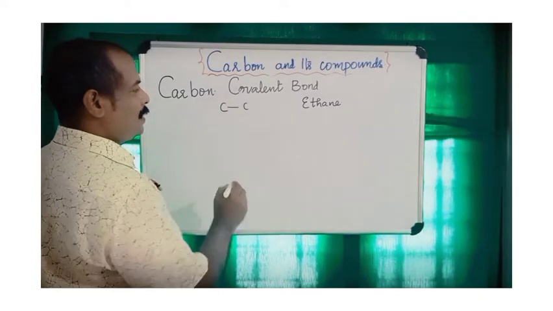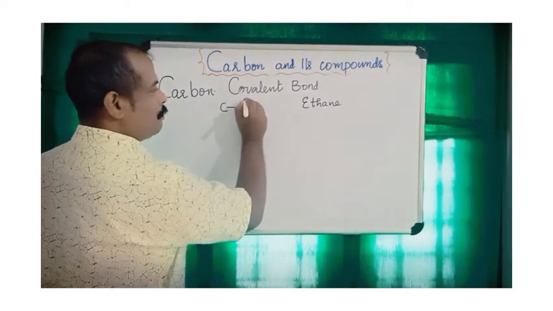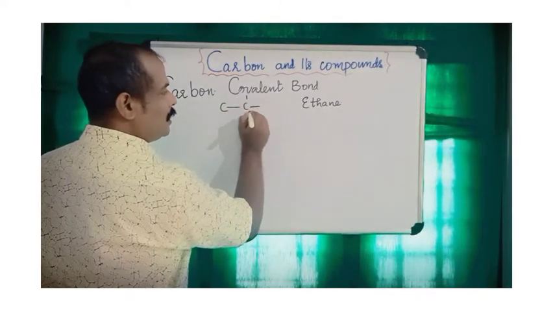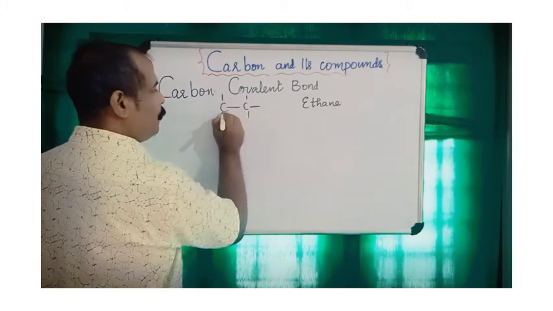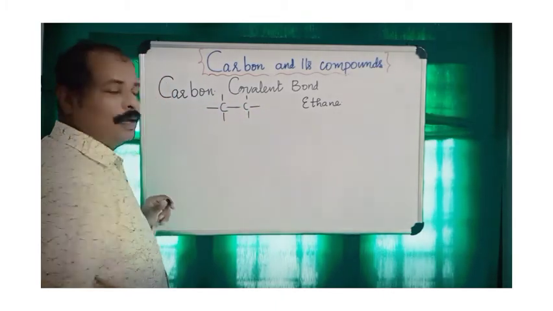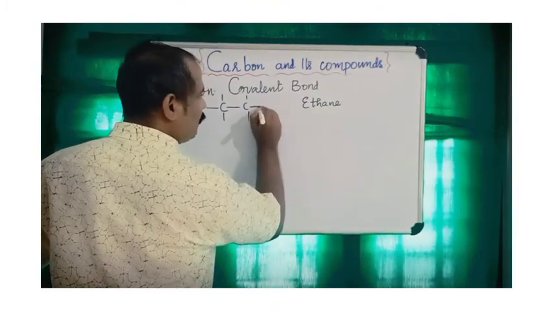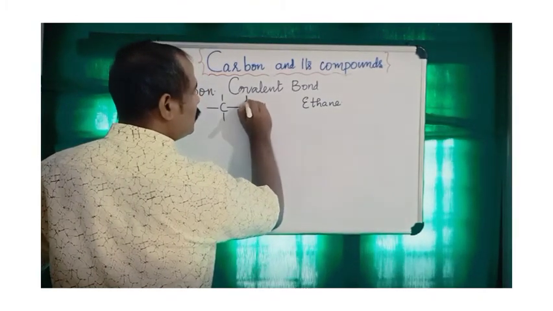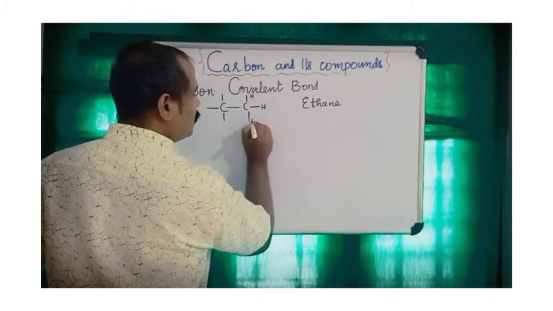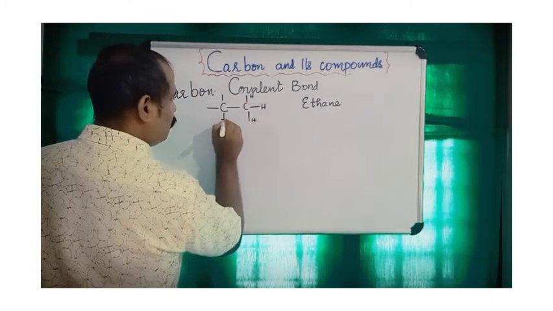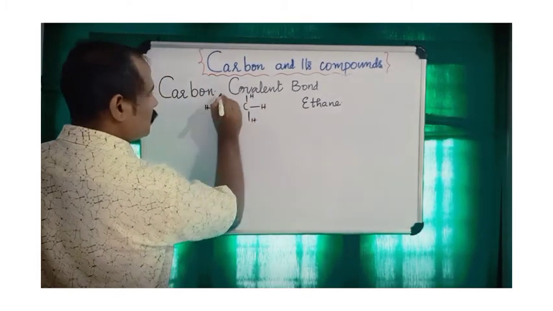In ethane, 2 carbon atoms are present. Around a central carbon atom there should be 4 bonds, because carbon is tetravalent. We can satisfy the valencies of these carbons by bonding with hydrogen.